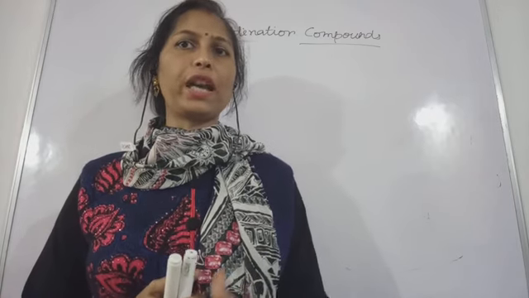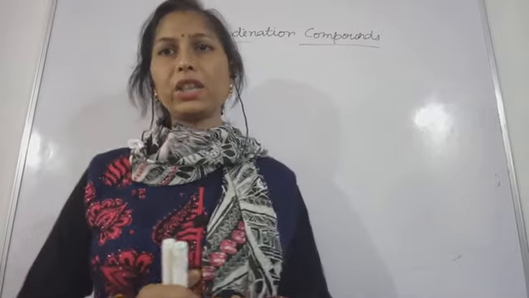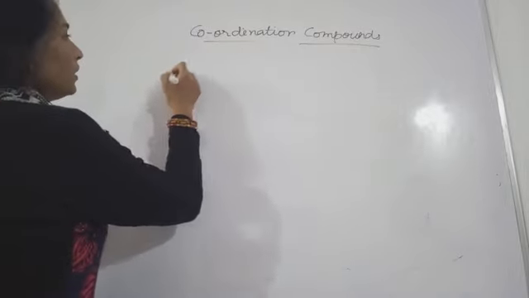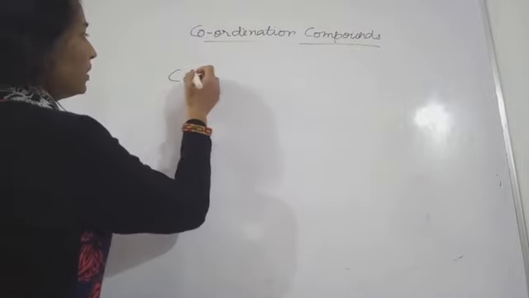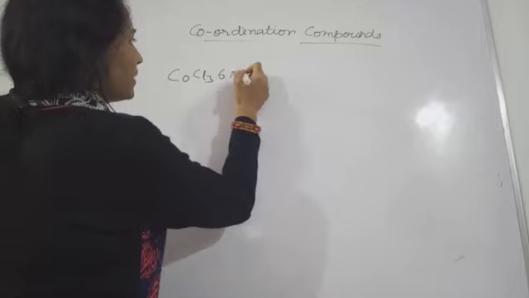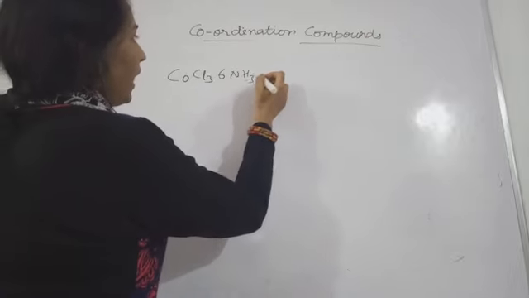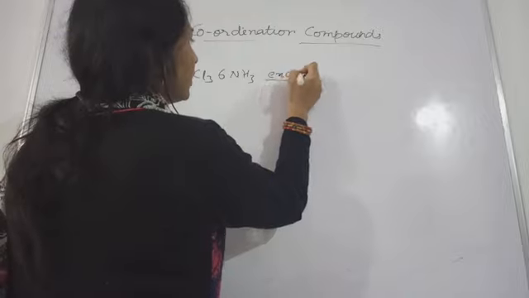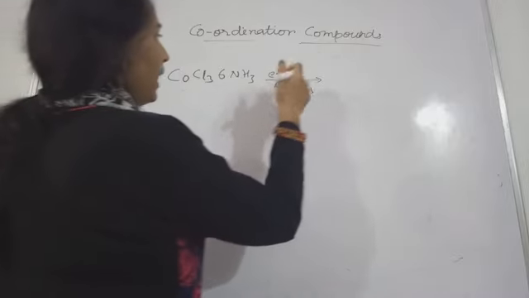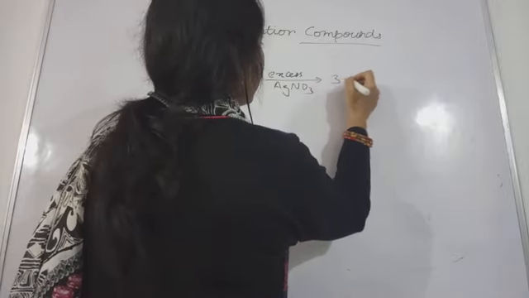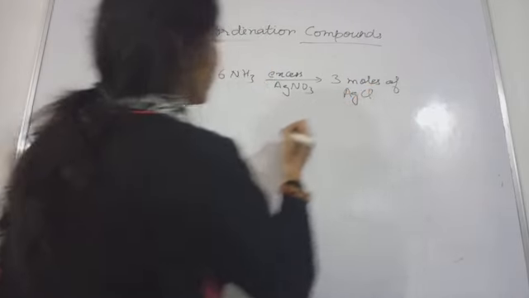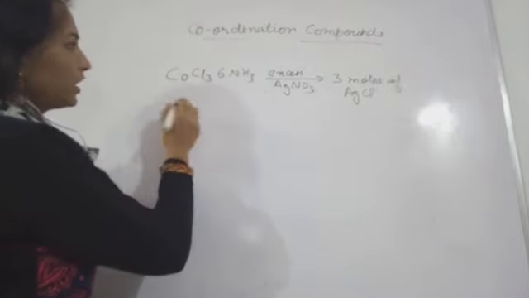Similar type of reaction he performed with a coordination compound. Let's see what his observation was. Alfred Werner chose CoCl3 and 6NH3, and added excess AgNO3, silver nitrate, to this compound. What he found was that 3 moles of AgCl were formed. In the first case, 3 moles of AgCl.